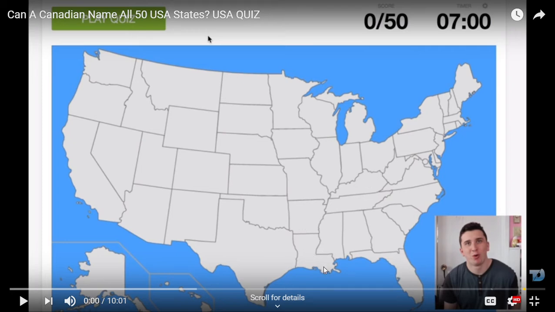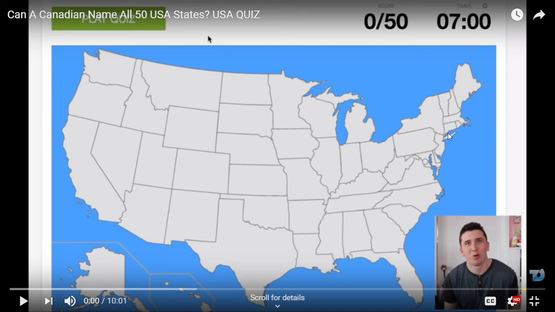Going downward, this one is the French-accented state, Louisiana, where we can find New Orleans. So this one is Louisiana. We can find Baton Rouge and New Orleans in this state.